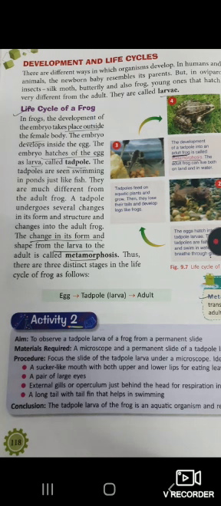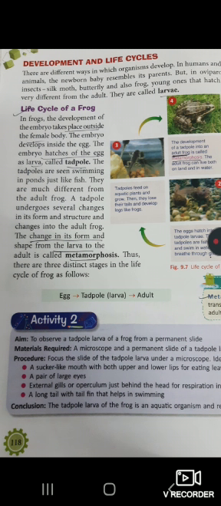Then the tadpole feeds on aquatic plants and grows. Then it loses its tail and develops legs like a frog. Then it changes into an adult frog. The development of the tadpole into the adult frog is called metamorphosis.